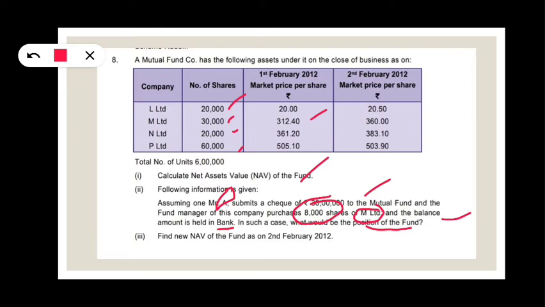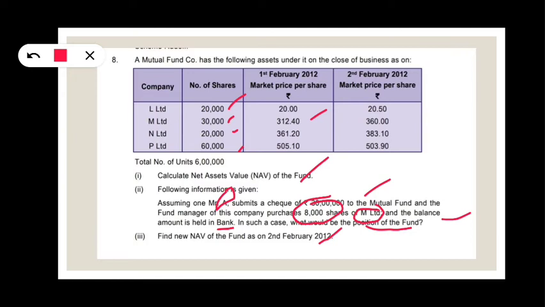They are also asking what is the net asset value on 2nd February. First we have to calculate the net asset value on 1st February 2012. Simply multiply the number of shares with the market price, we get the NAV of the total mutual fund, and when we divide with units we get the NAV per unit. And they have given that he has invested 30 lakhs.